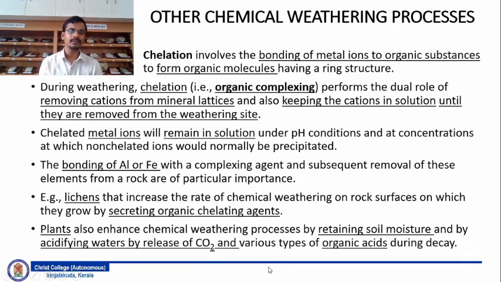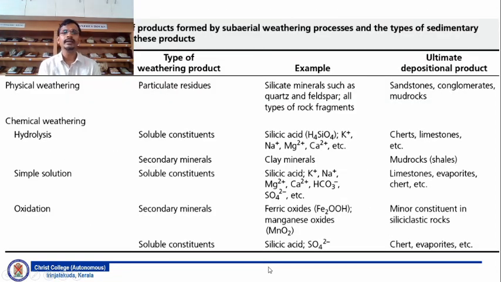So you must understand that plants are also helpful in enhancing the chemical weathering process. There are two things that they do, that is retaining the soil moisture and acidifying the waters by release of carbon dioxide and other types of organic acid. So as we have discussed, there are a number of principal kinds of products formed by the subaerial weathering process, and the type of sedimentary rocks ultimately formed from these products.